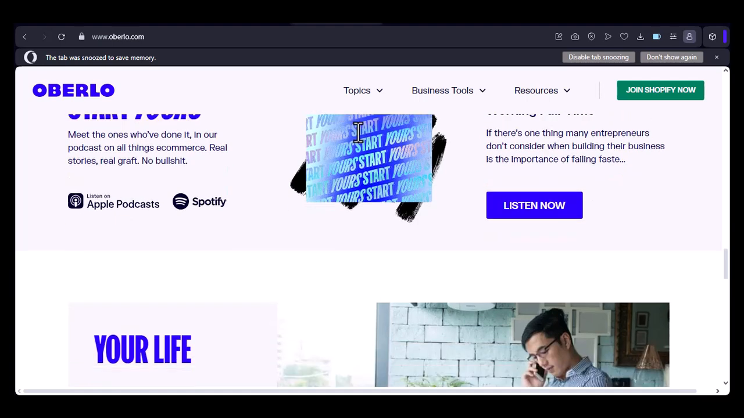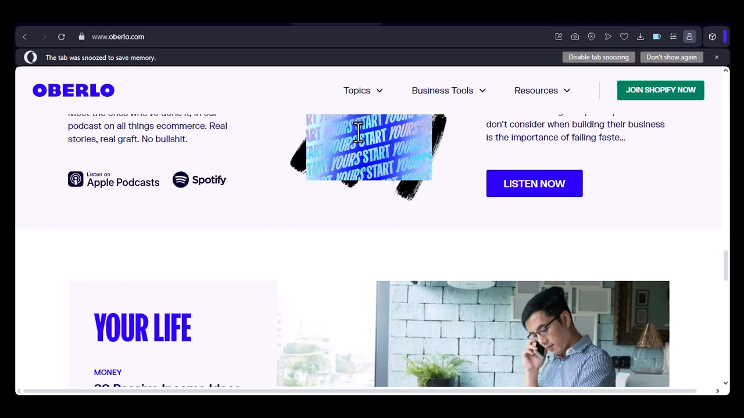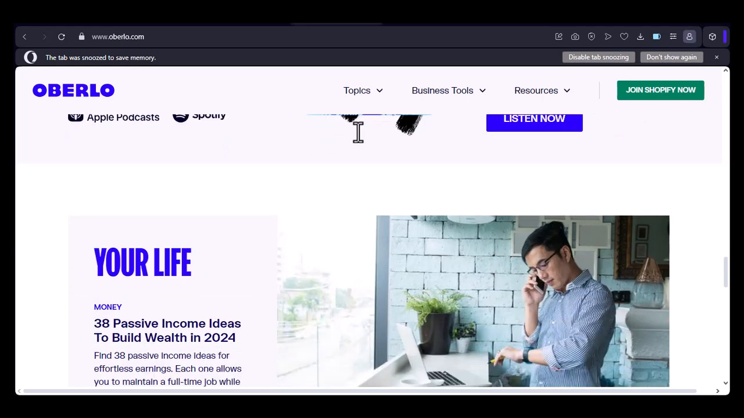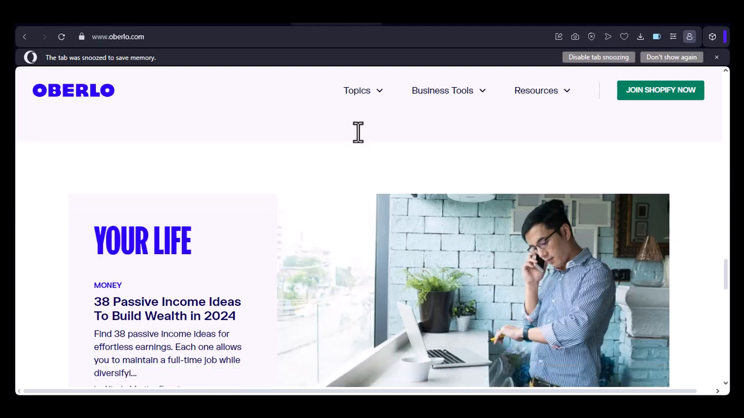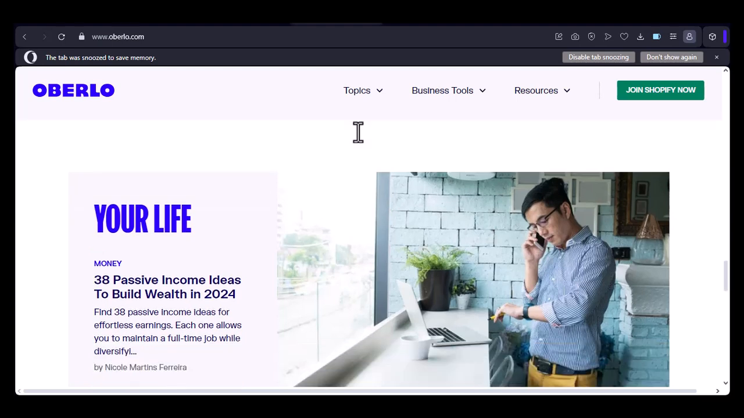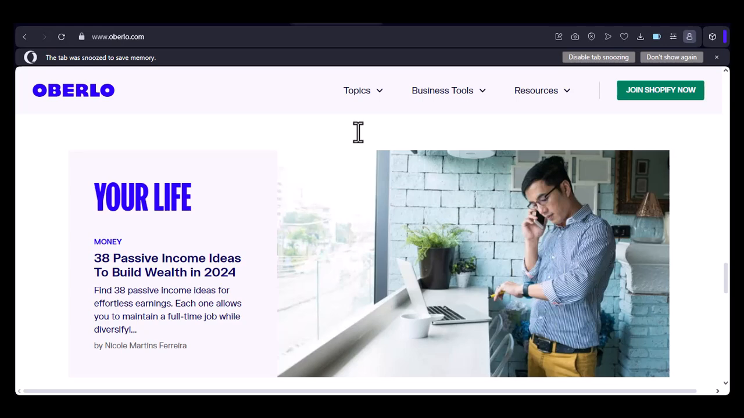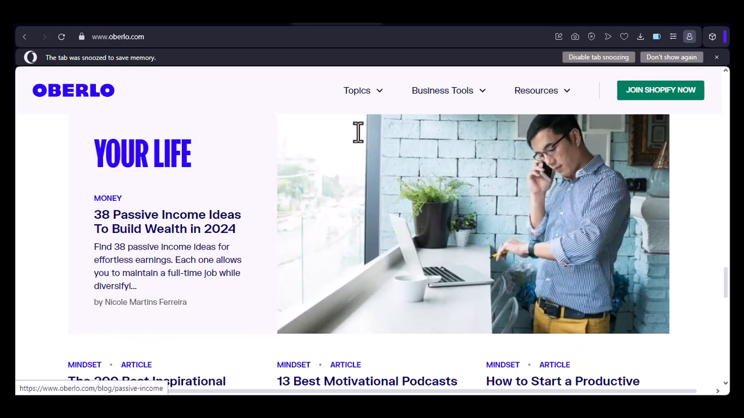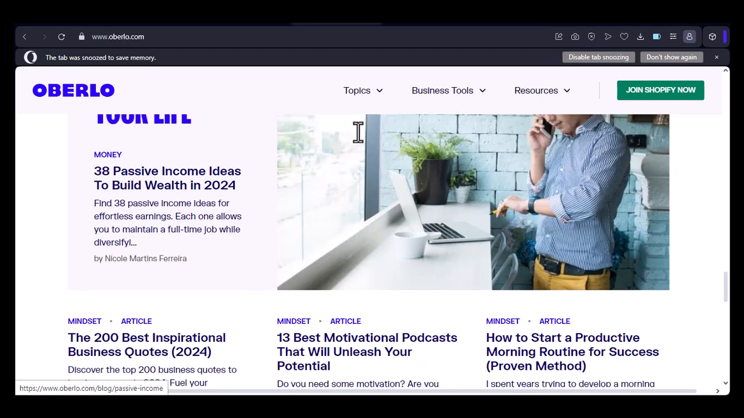Combining Shopify and Oberlo. Many online store owners use both Shopify and Oberlo to create a powerful e-commerce solution. Shopify provides the foundation, while Oberlo helps streamline the product sourcing and fulfillment process. This combination can be particularly effective for dropshippers and small businesses.